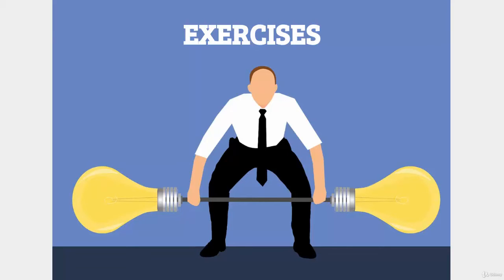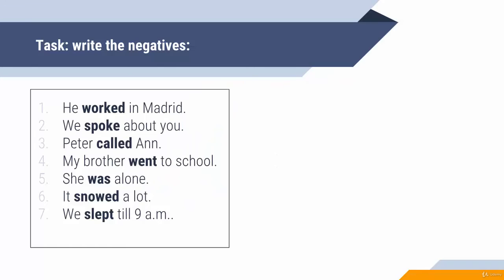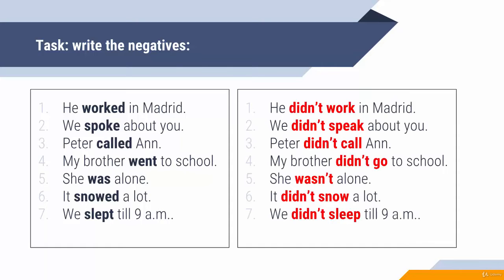Alright, let's check if you understood everything about the formation of past simple negative sentences. So in the first exercise, the positive sentences are given. What we need to do is to write the negatives. He worked in Madrid. The rule: you need didn't, and after that the verb. He didn't work in Madrid.